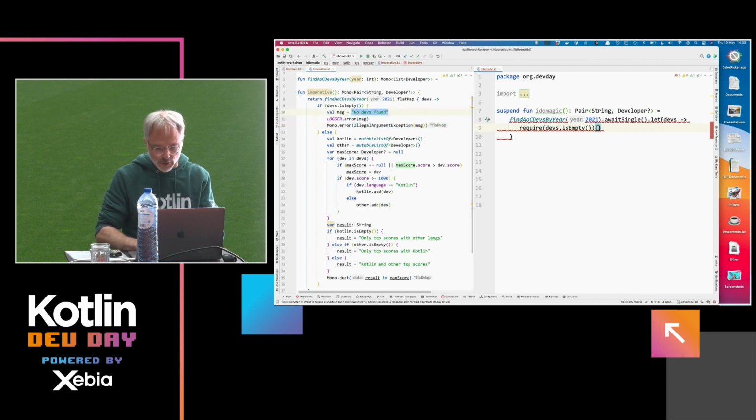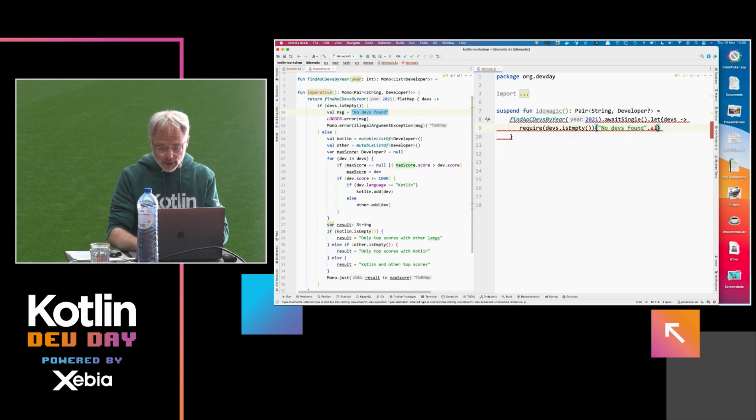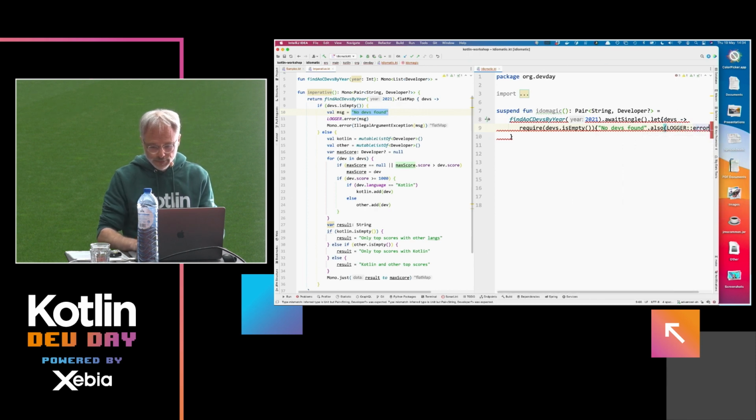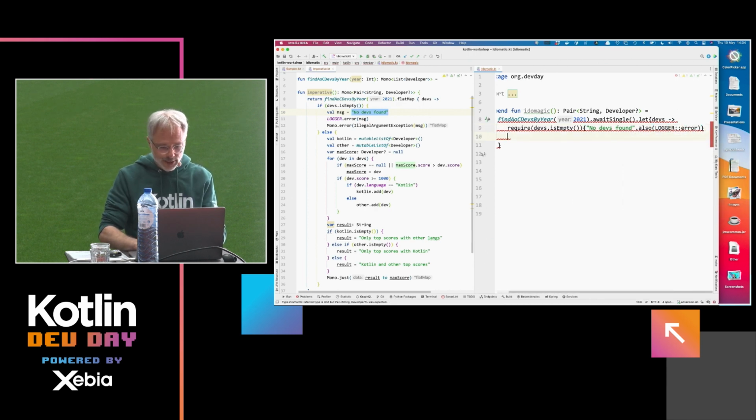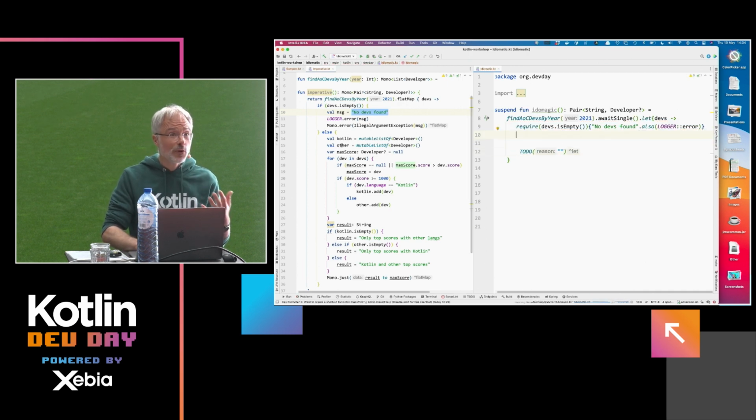Let's return our string in case something goes wrong, for which we also say, let's log the thing. Logger.error. Okay, so our precondition check has been completed. Let's do a TODO, because otherwise you have so many errors; we see later, we remove it. Then we do the real process.